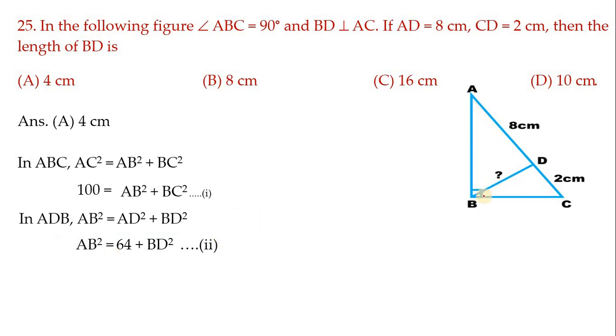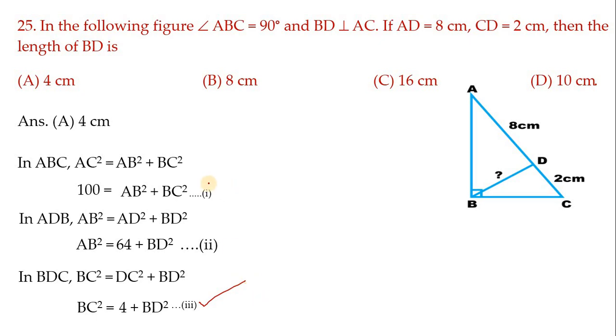Similarly for triangle BDC, apply the Pythagoras concept. This is 90 degrees, so the hypotenuse is BC. So BC square is equal to the remaining two sides' squares, CD square plus BD square. The CD measurement we know, so if you substitute, 2 square means 4. Call this equation number 3.